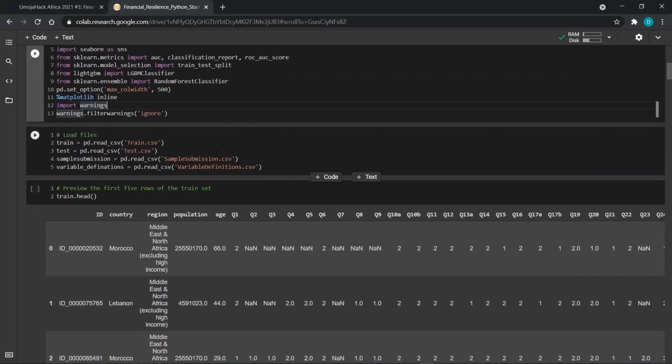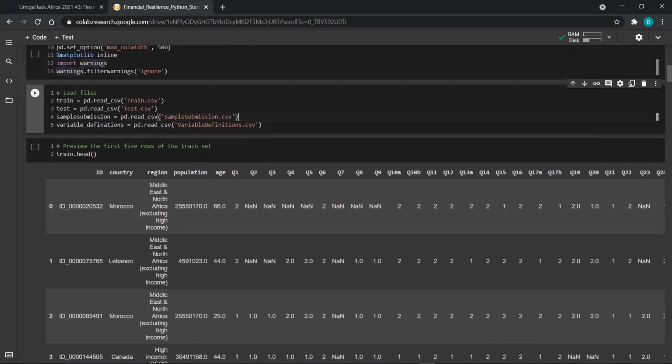You can go ahead and load the files. The training set is what we use to train our model, and the test set is what we make our predictions on. The sample submission guides us on how we should create a submission file to load to Zindi so that we can get a score. You have also been provided with a variable definitions file to show you what the features, all the column names, mean.